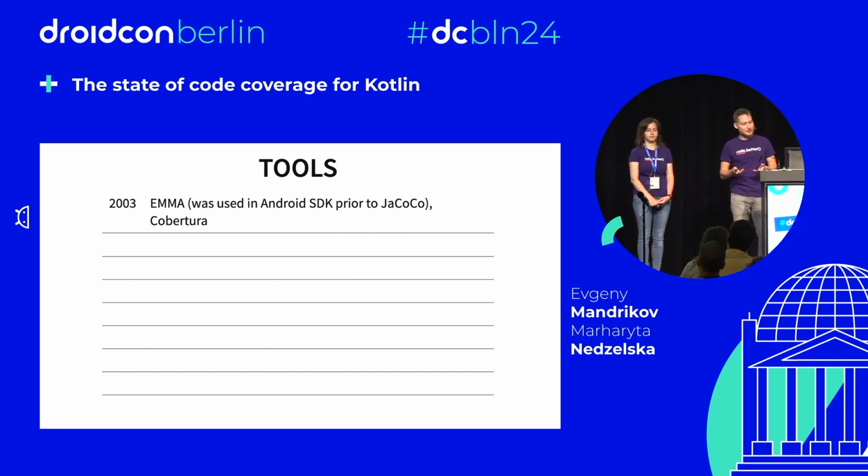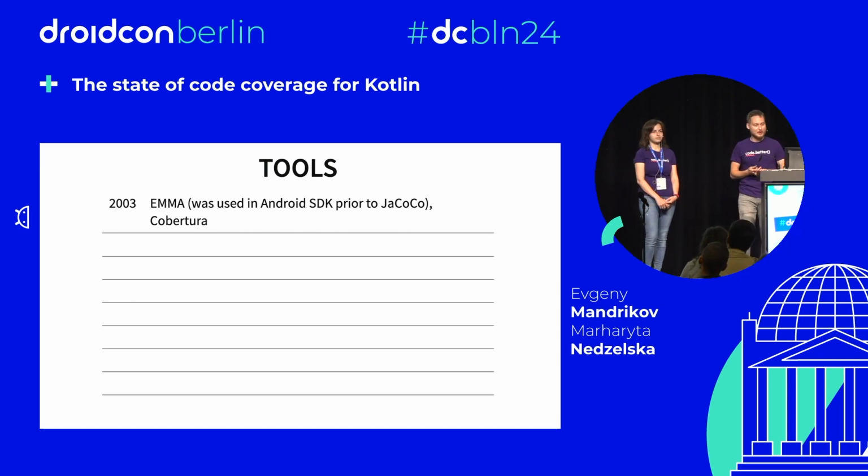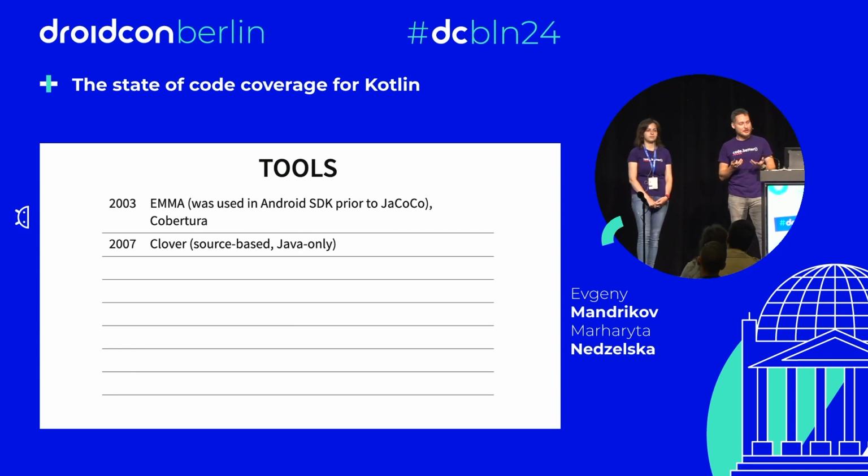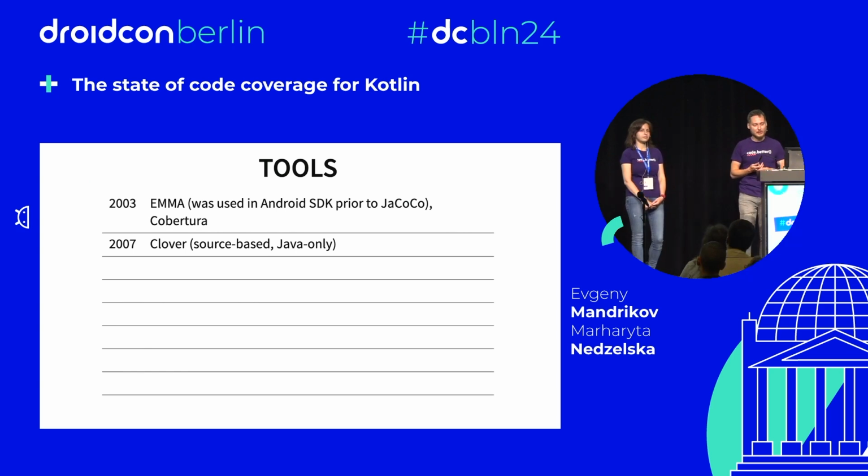There was another great tool, Cobertura, but it never worked for Kotlin. Both those tools are not maintained much nowadays, but they're in our memories. In 2007, there was another great tool, Clover. Unfortunately, it's source-based, so it was never adopted for Kotlin. It's Java only.